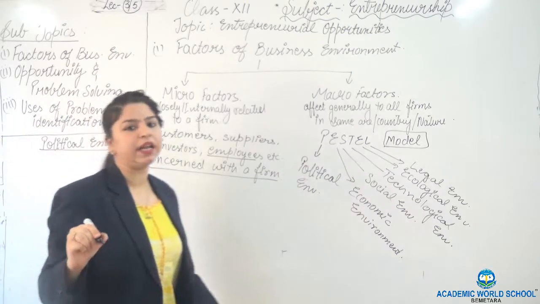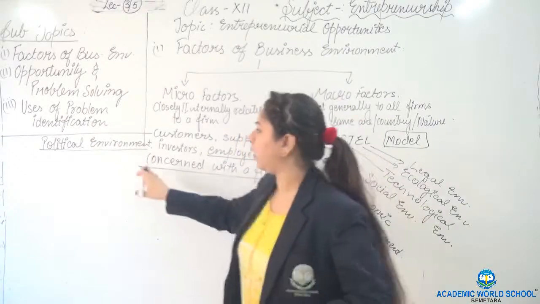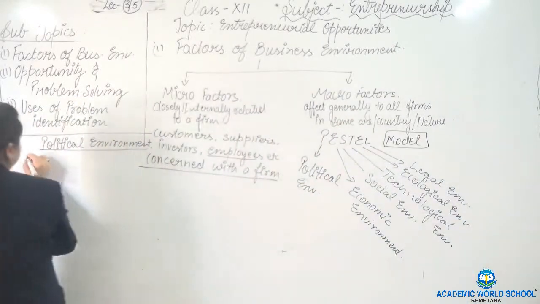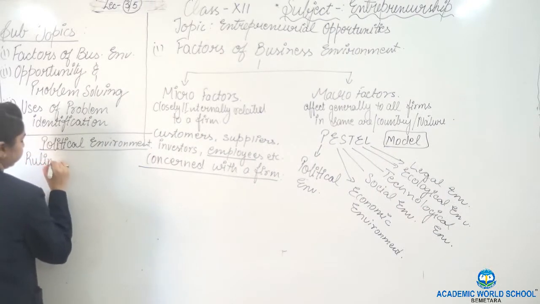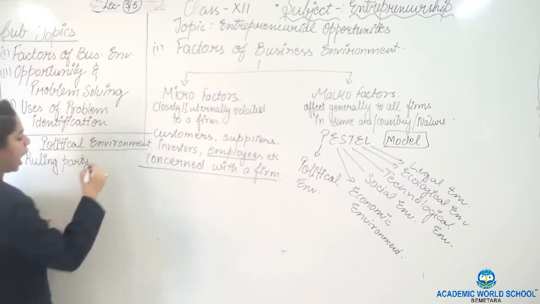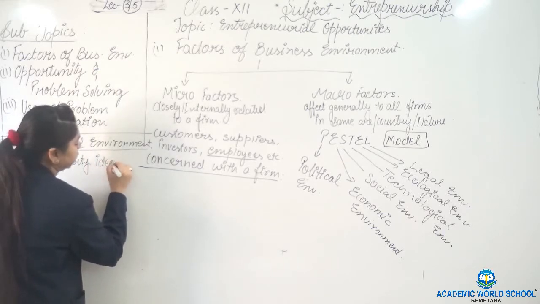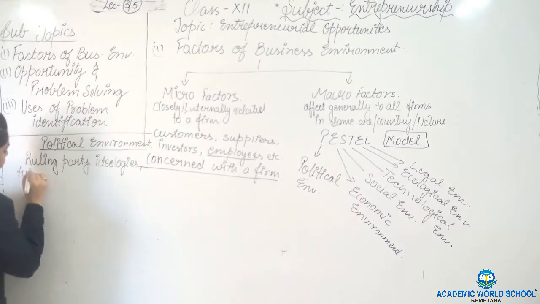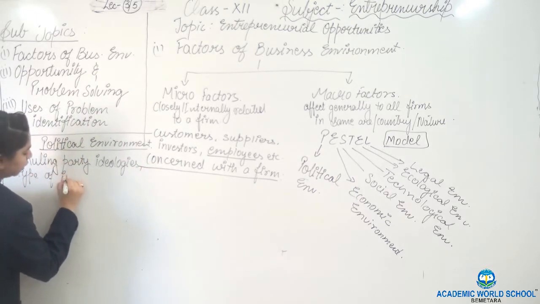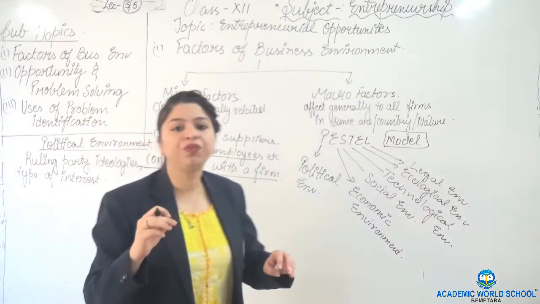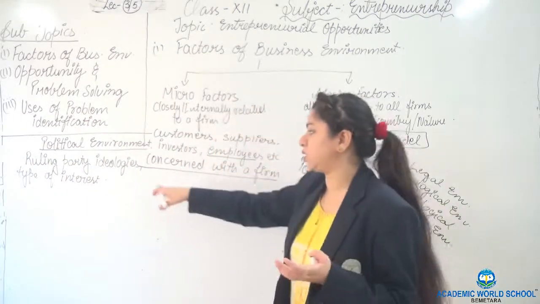What is political environment? As you can see from the name, it is politics. Politics means the ruling party, the ruling party's ideologies, the type of interest, meaning to which factor they are more interested in.